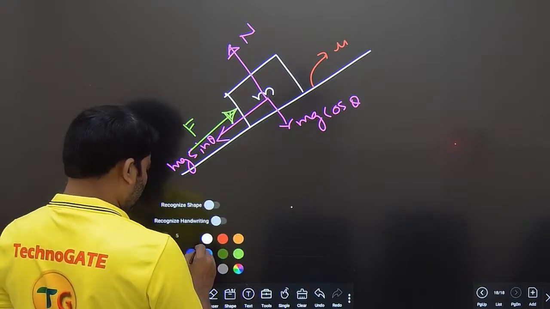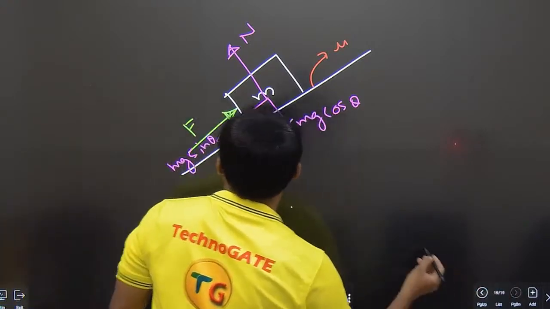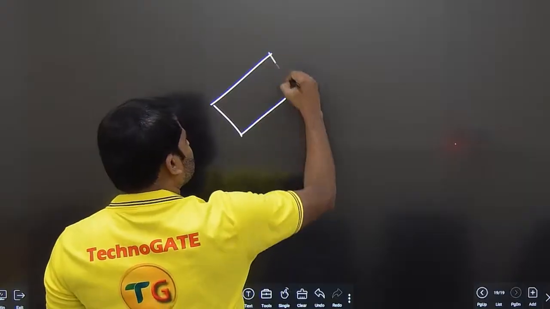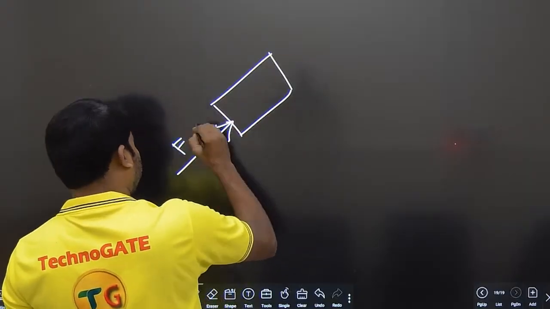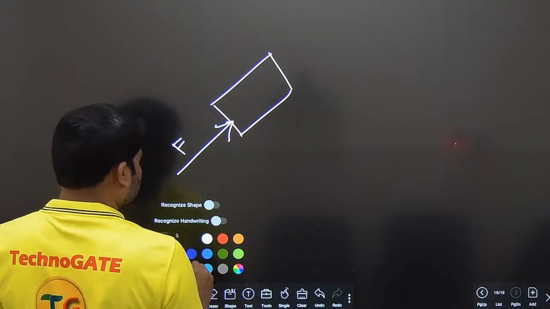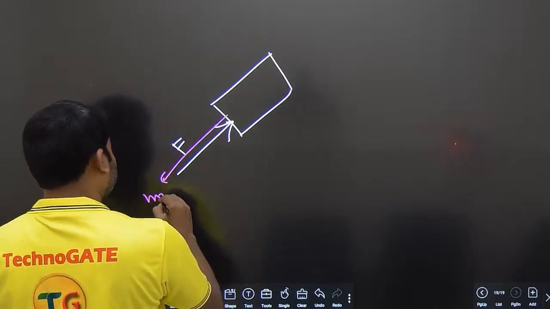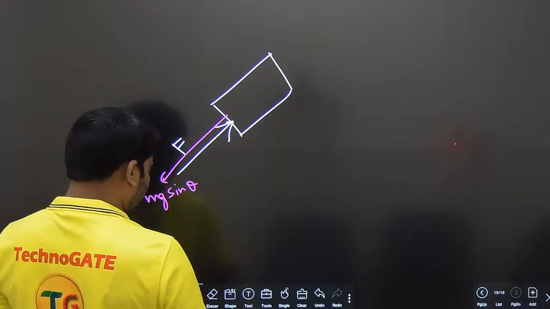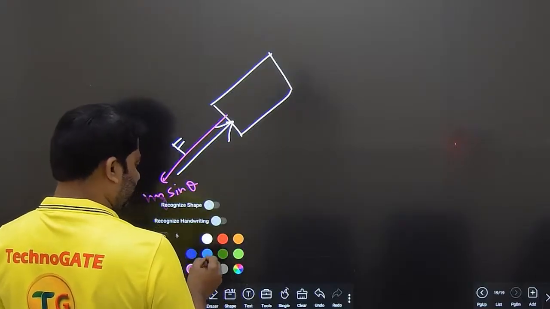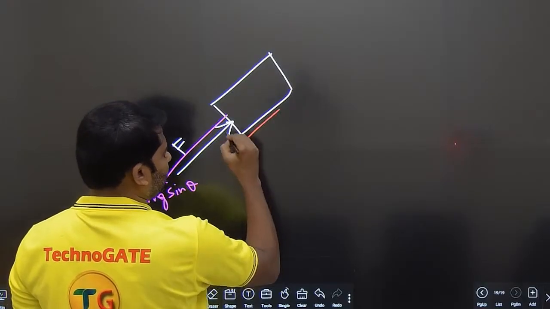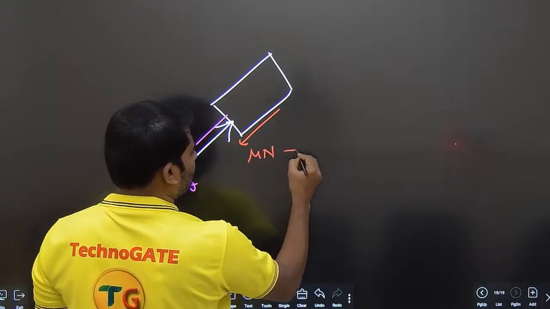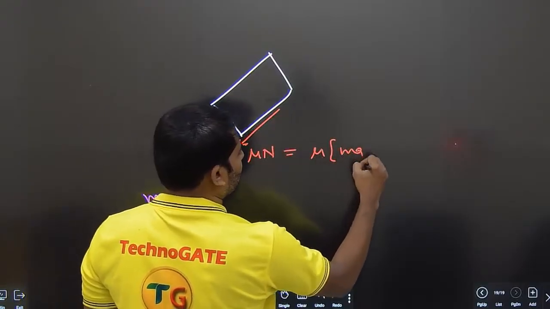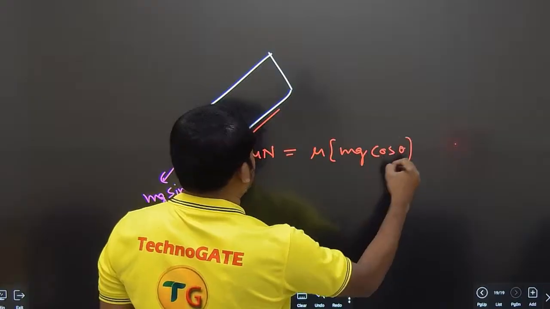Okay, so if you draw it further and do the resolution, this is the block, you are applying a value of F, there is already mg sin theta in this direction, okay, clear, and friction force will be acting in the back because you are trying to move up, mu into n. So where mu n is equal to mu mg cos theta, this is the one here.